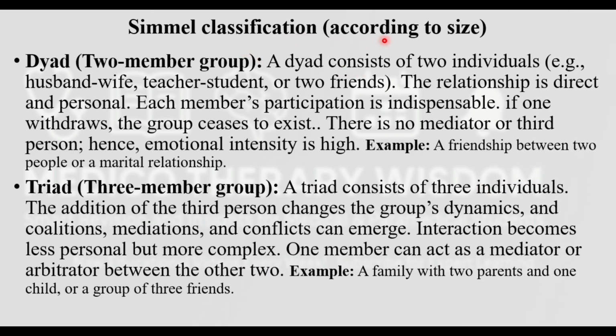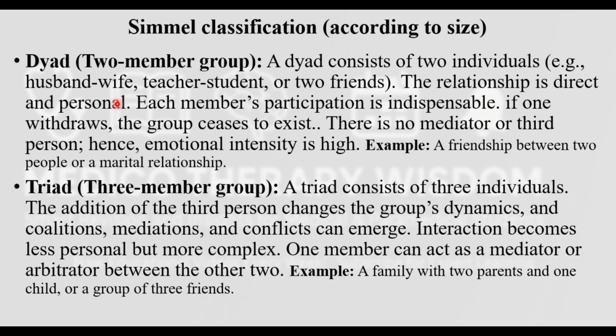So what is the Simmel classification? It is on the basis of size. What is the size of the group? According to Simmel, he has named the dyad and triad. Dyad means a two-member group. If two people are there in one group, that is called a dyad. The dyad consists of two individuals.